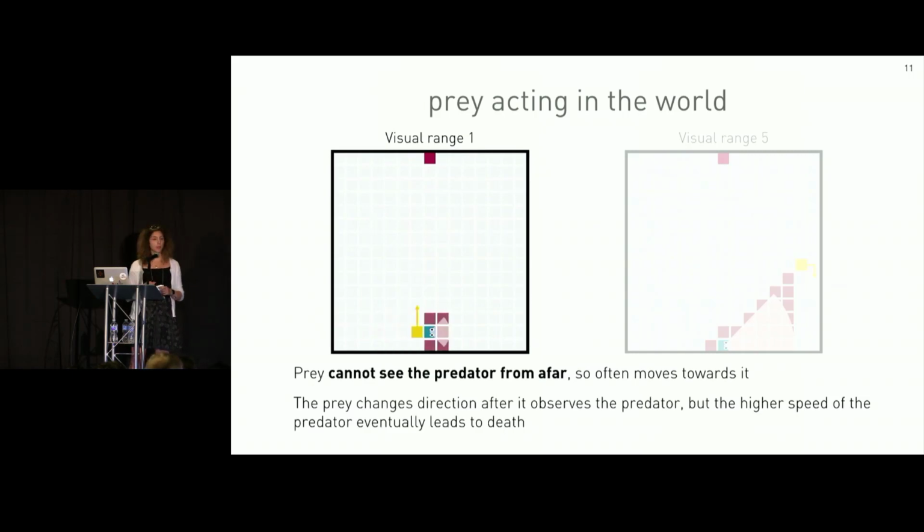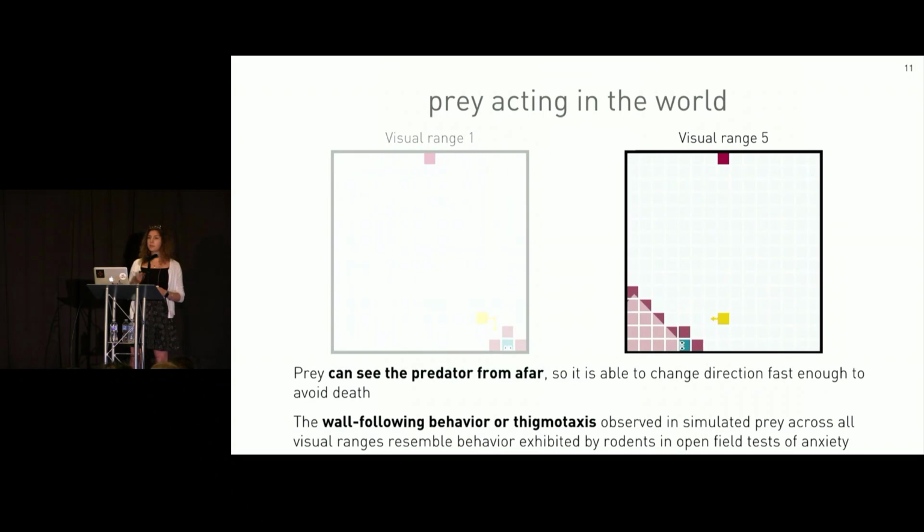When visual range is 1, the prey initially goes towards the predator because of uncertainty in predator location. The prey then changes direction once it observes the predator, but the higher speed of the predator allows it to catch the prey. For longer visual ranges, we again see a similar thing where the prey initially goes towards the predator. But because the prey is able to observe the predator from afar, it's able to correct these series of initially incorrect actions to survive. Interestingly, this wall-following behavior, or thigmotaxis, that is observed across all visual ranges and is seen in these 2 videos is reminiscent of a behavior exhibited by rodents in open field tests of anxiety.